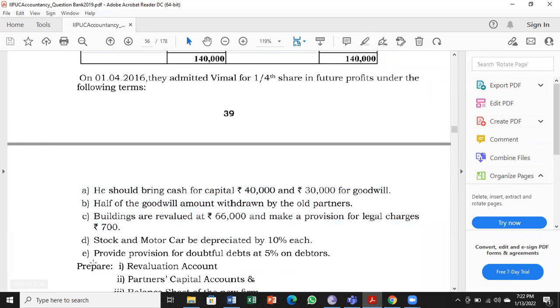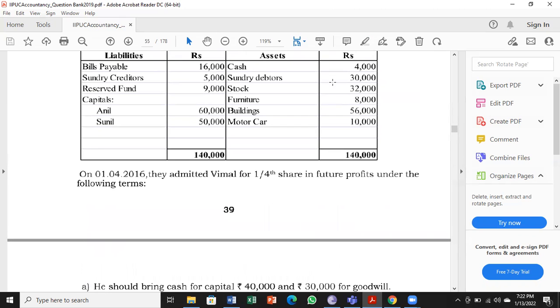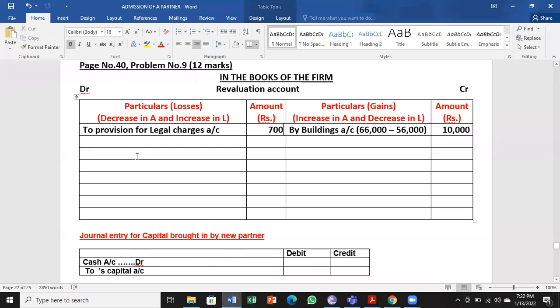Next, D adjustment, stock and motor car be depreciated by 10% each. So stock also 10% less, motor car also 10% less. So stock 32,000 and motor car 10,000. We will take that to the debit side of revaluation account. That is connected to decrease of asset, so decrease of asset comes to debit side.